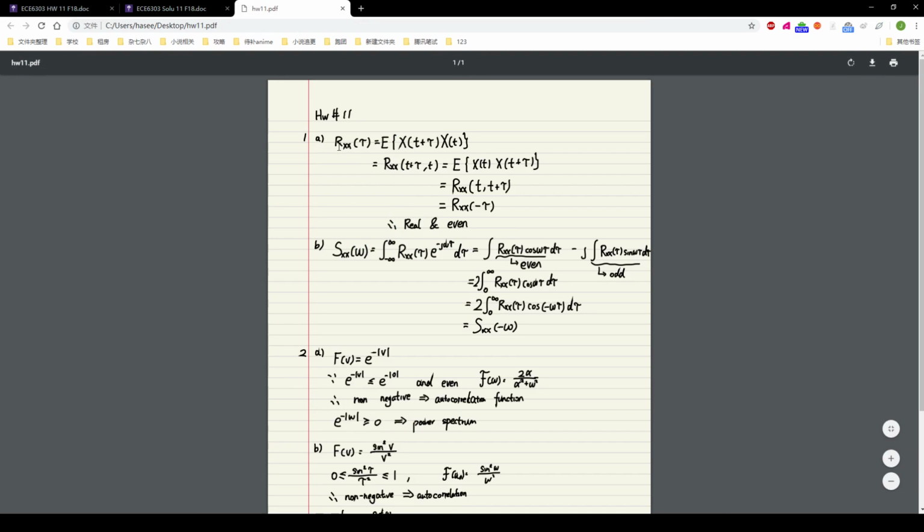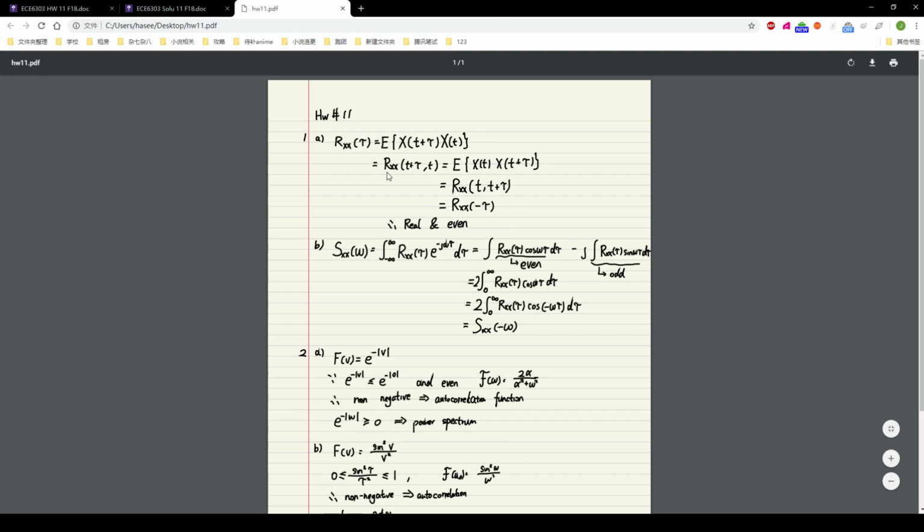Next, using the autocorrelation property, Rxx(-tau) is equal to Rxx(t minus tau, t), which according to WSS is equal to the expected value of x(t) times x(t minus tau).